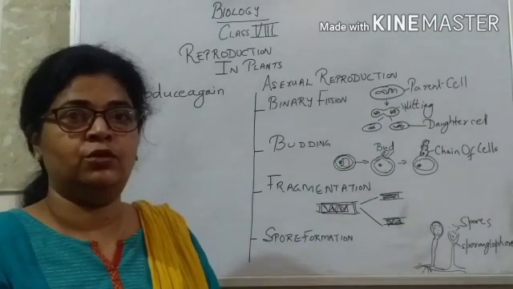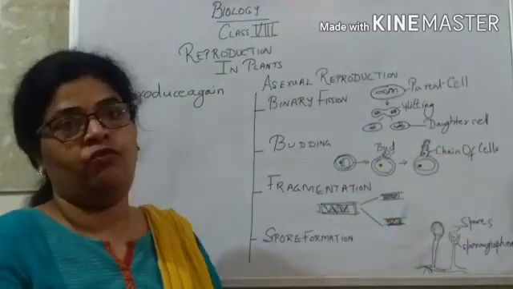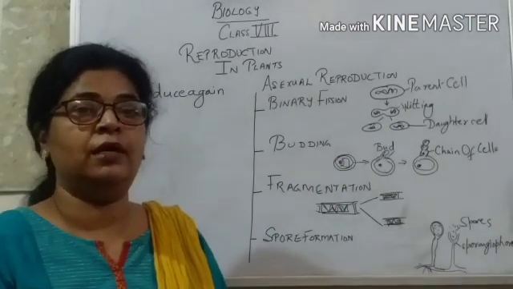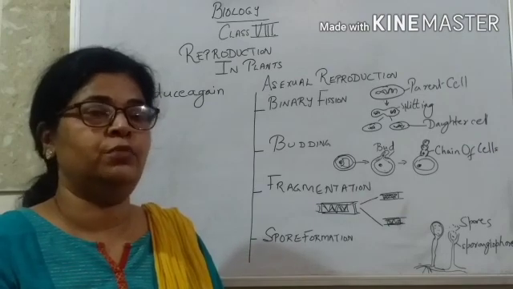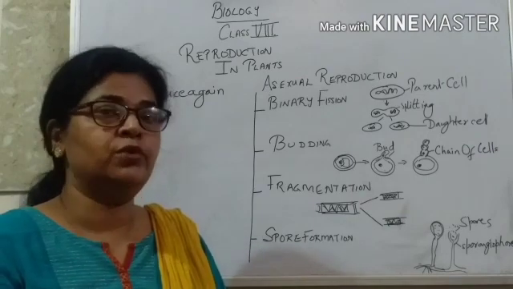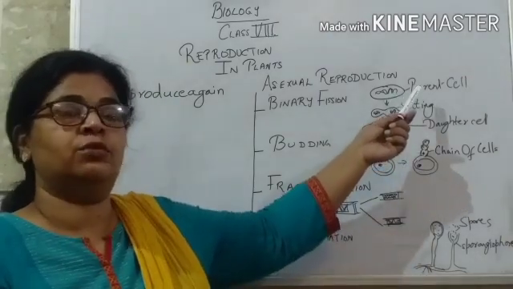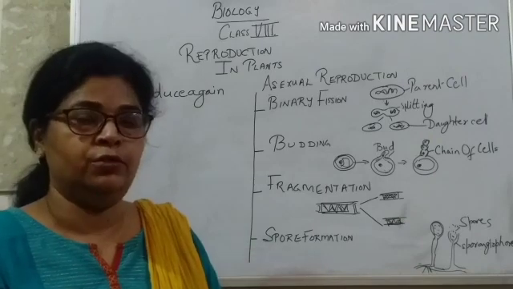After splitting into two, two new daughter cells are formed. This is binary fission. Binary, as you know, means 2. You have learned binary numbers, which means numbers with 2 digits. So here a single parent gives rise to 2 new daughter individuals.